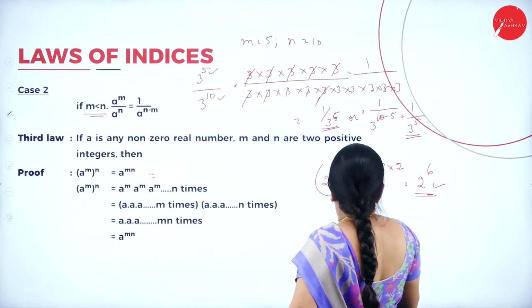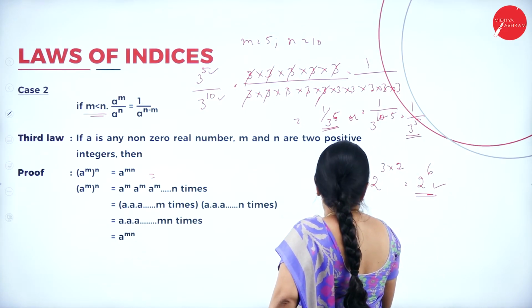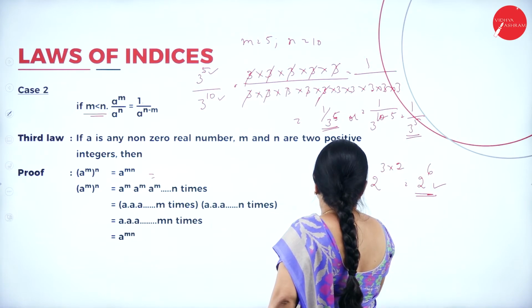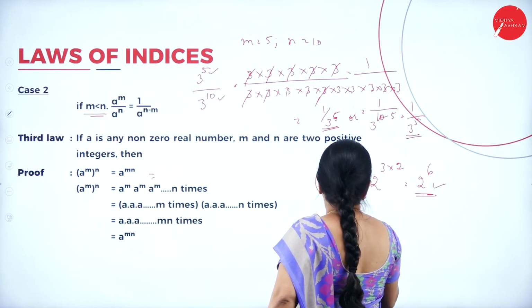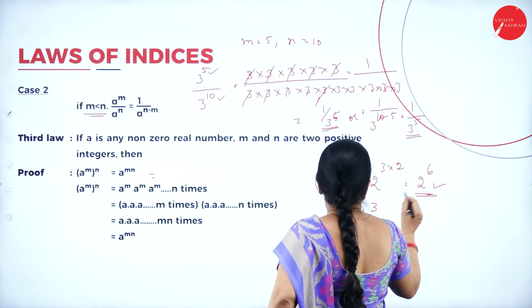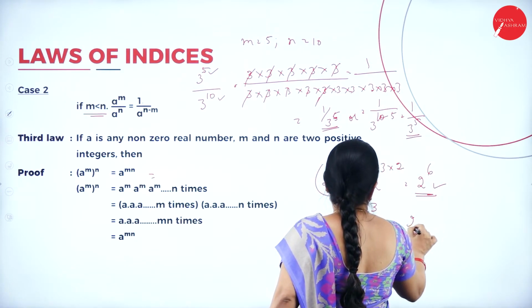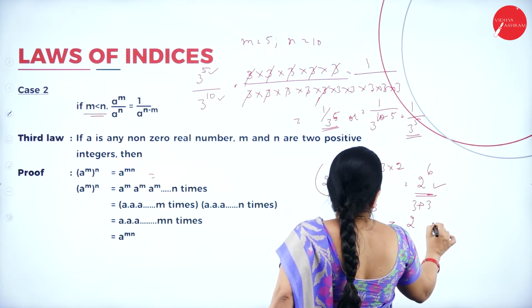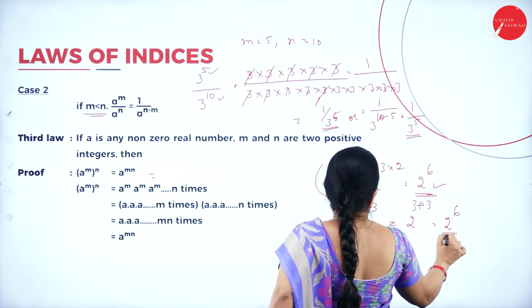Now in case I have to expand this, what will I write? 2 to the power 3 into 2 to the power 3. So I will get the same answer. 2 to the power of 3 plus 3, that is 2 to the power 6.